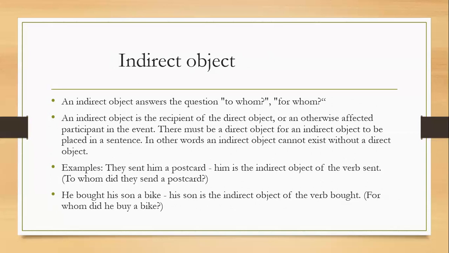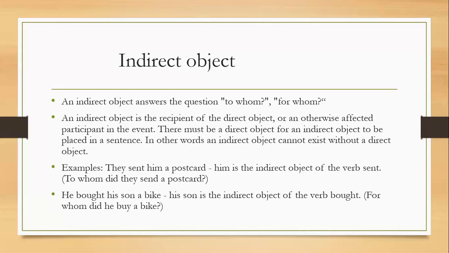The person or thing that the action of the verb is performed for or directed to is known as the indirect object. And an indirect object answers the question to whom, for whom. An indirect object is the recipient of the direct object or an otherwise affected participant in the event.